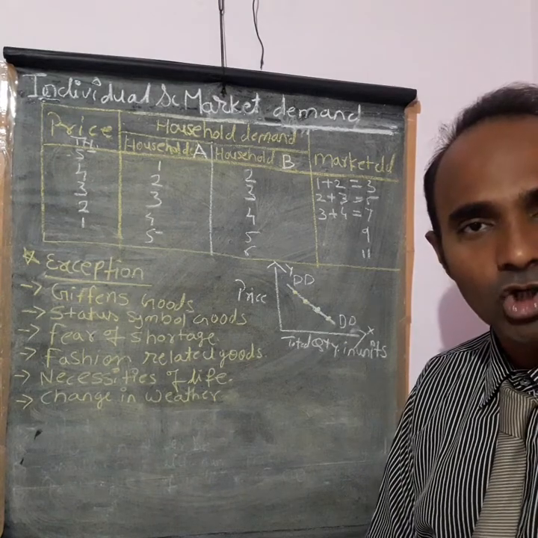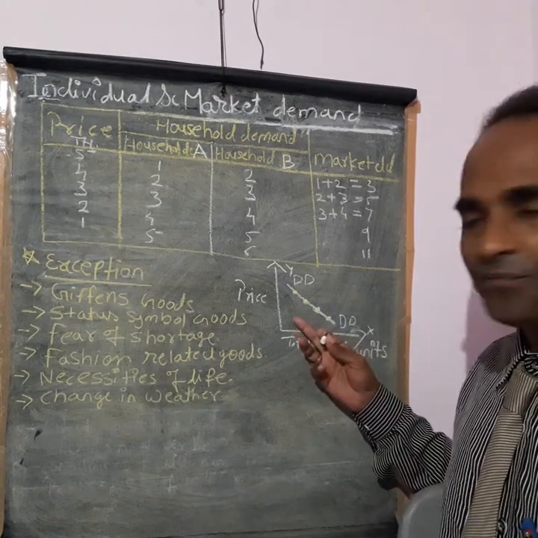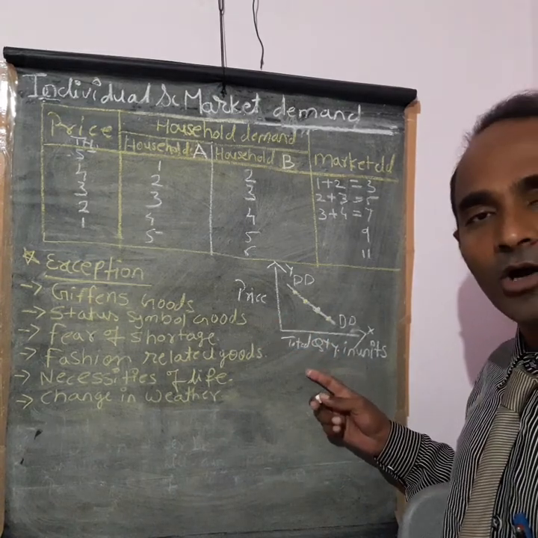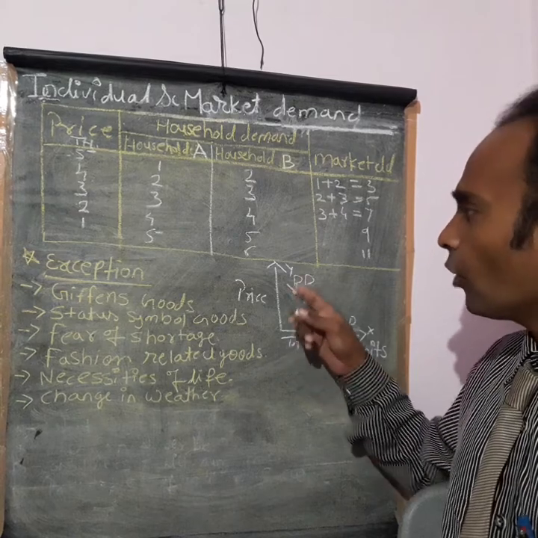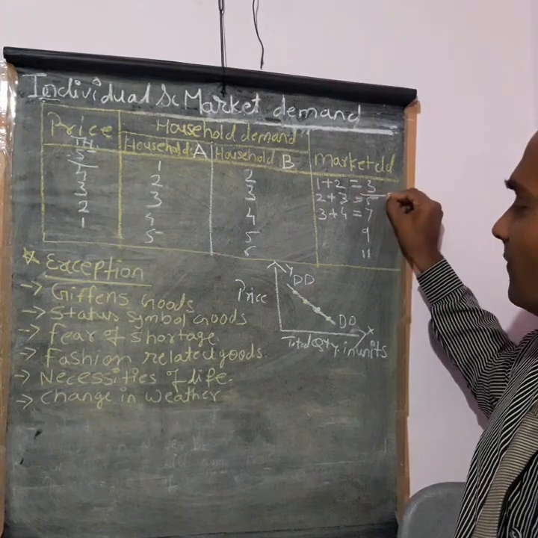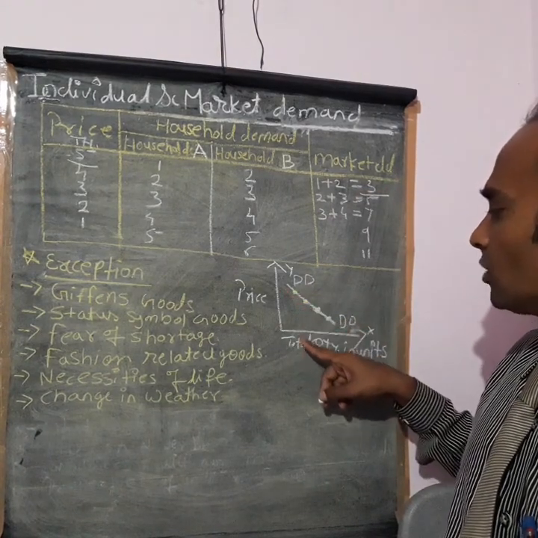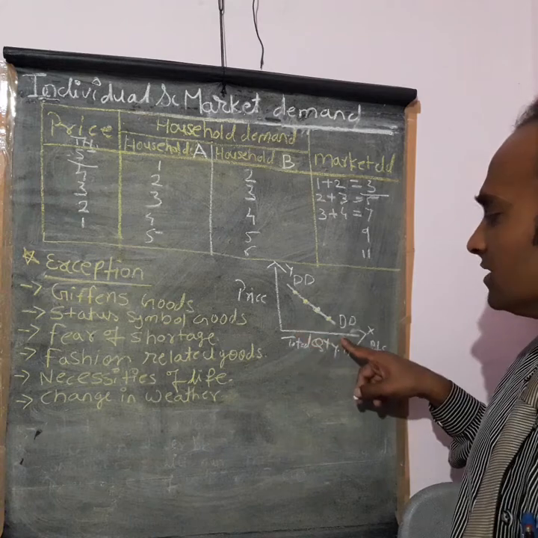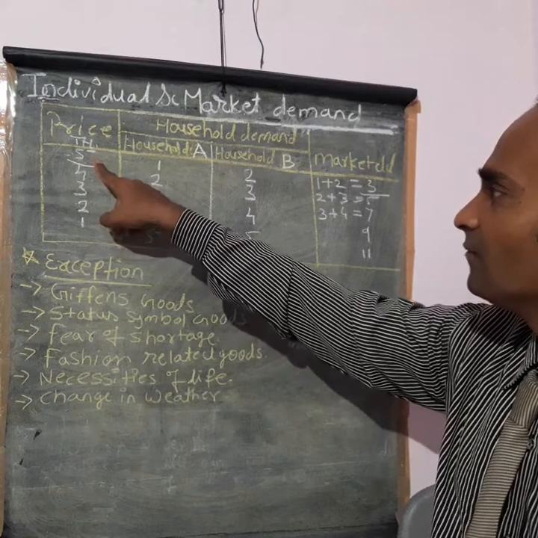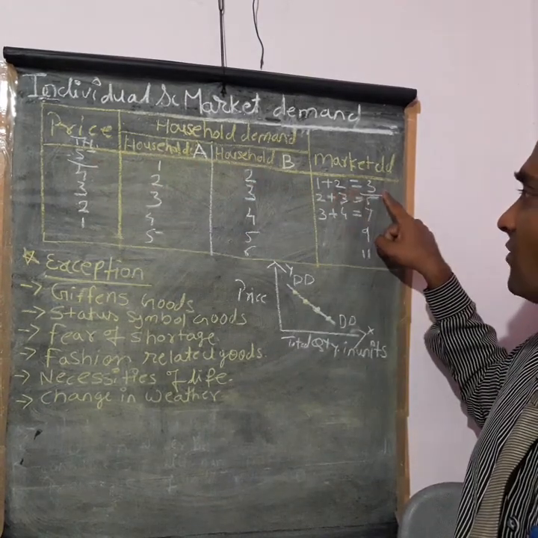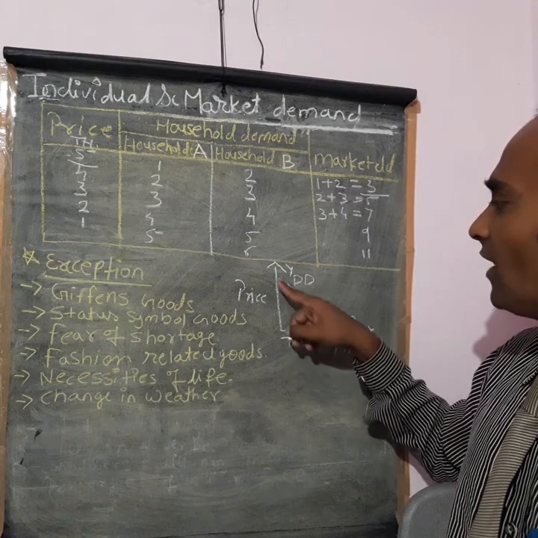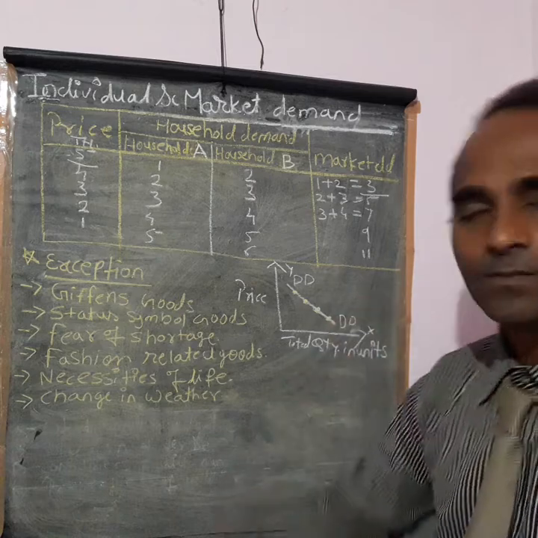Now the same you can draw on a diagram. The Y-axis represents price, the X-axis represents the quantity of commodity demanded. If you plot the points, for example at price 5 rupees the market demand is 3, so you plot the point at price 5 and total quantity 3.